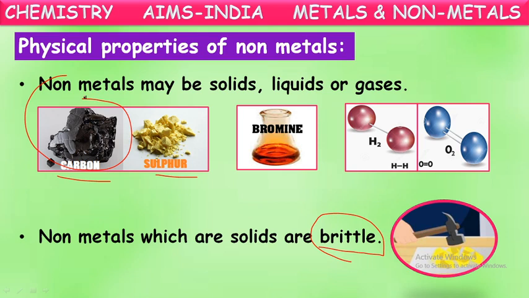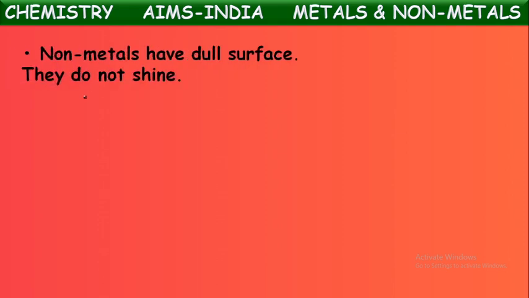That nature by which a solid easily breaks into small pieces is called brittle nature. Okay, non-metals are brittle solids. Not all the non-metals. The non-metals which are available in the solid state are generally brittle in nature. Some more properties we are going to see here.